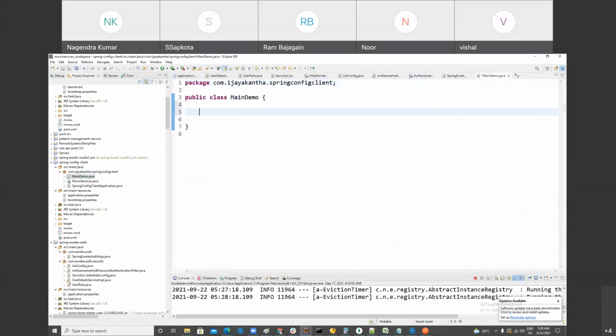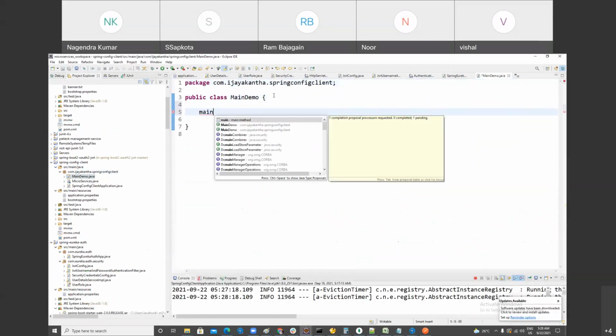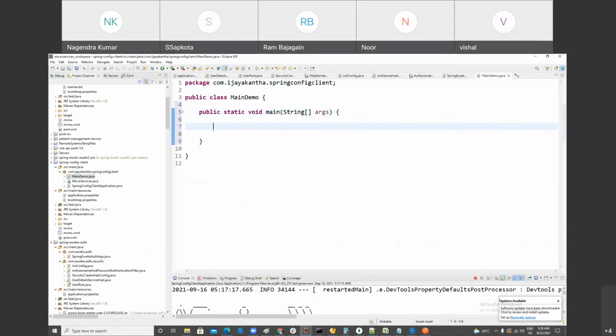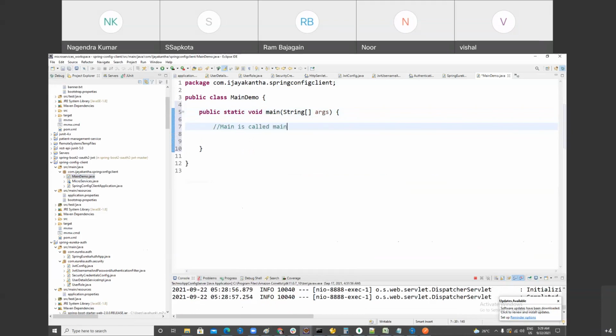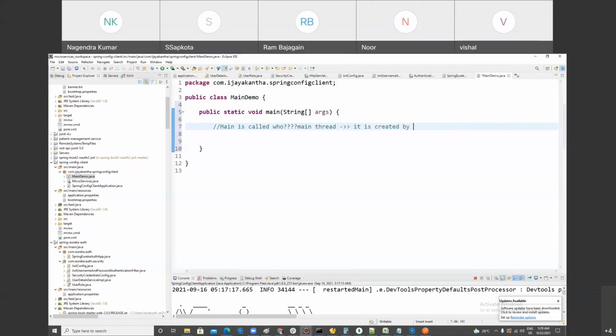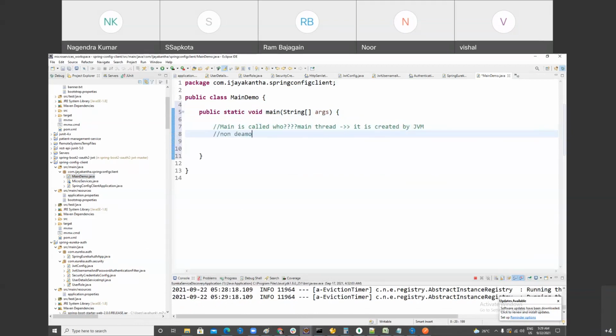So you want to know who is calling the main method, right? Main is called by the main thread. Who creates the main thread? It is created by the JVM. And is it daemon or non-daemon? The answer is non-daemon thread. Please remember it. What is daemon and non-daemon? I said I'll explain to you, right? I'll explain daemon and non-daemon.